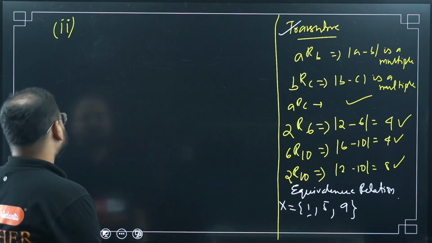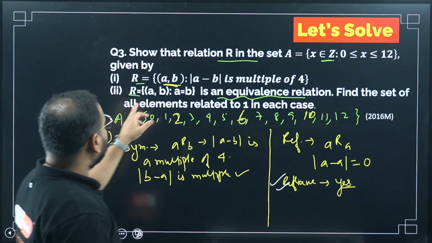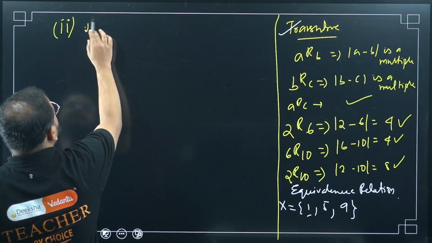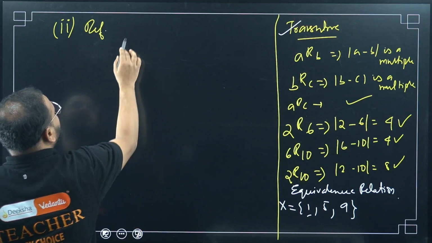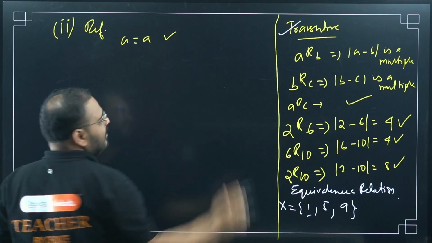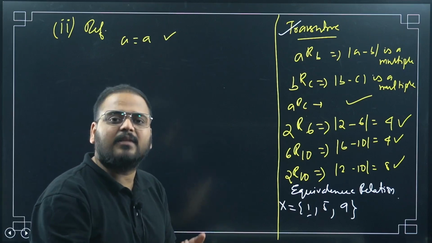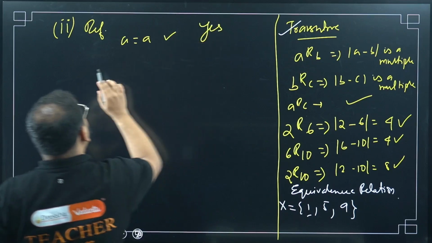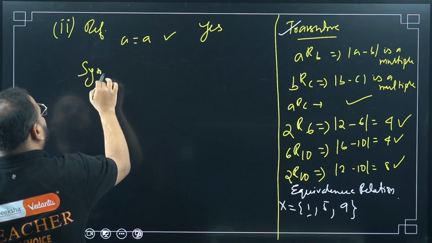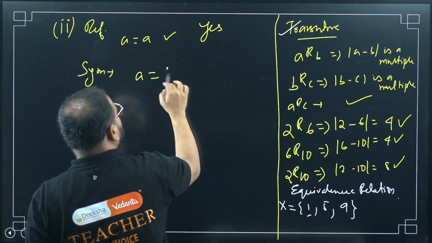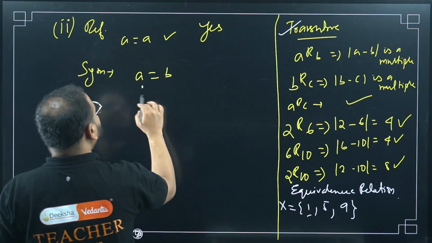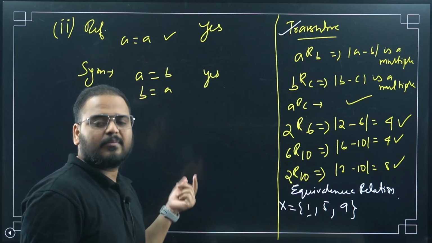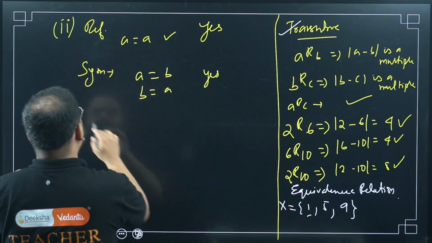Okay, let's move ahead. Second problem: ARB such that A equals B. This is so easy. For reflexive, A equals B means A equals A. So true, no? Any number will be equal to itself, right? So reflexive, yes sir. Big yes to reflexive. What about symmetric? Of course sir. If A is equal to B, then yes, B is equal to A, right? Symmetric means ARB implies BRA. So yes, true. What about transitive, sir?